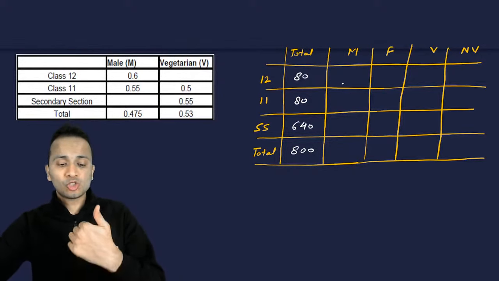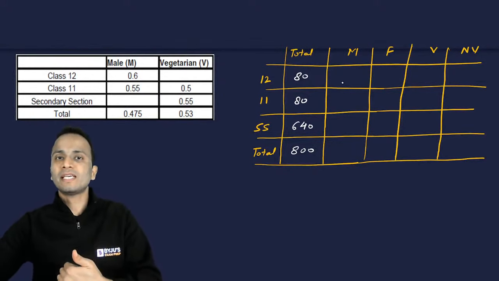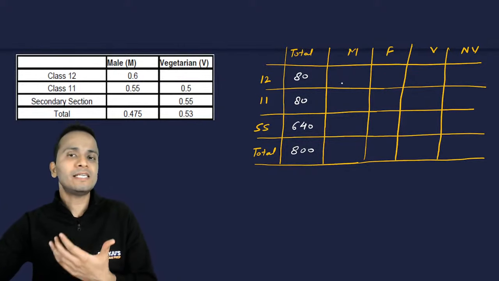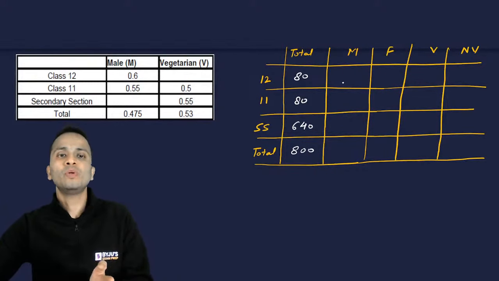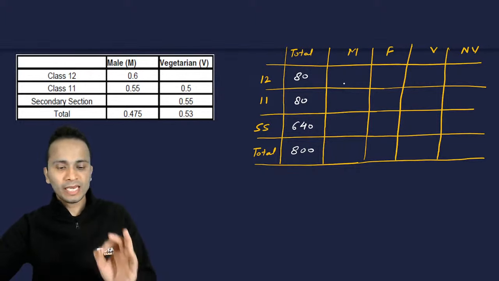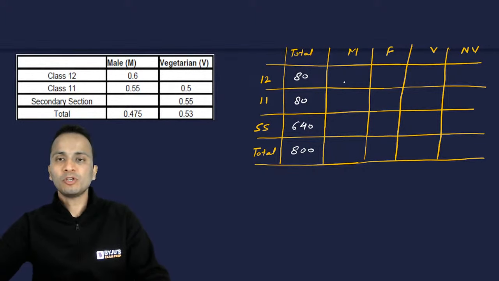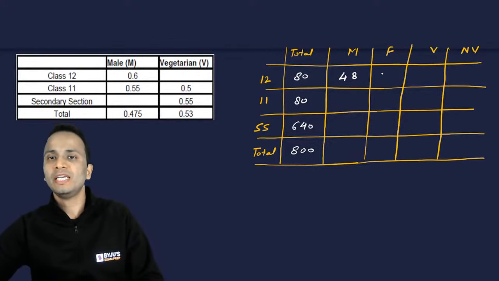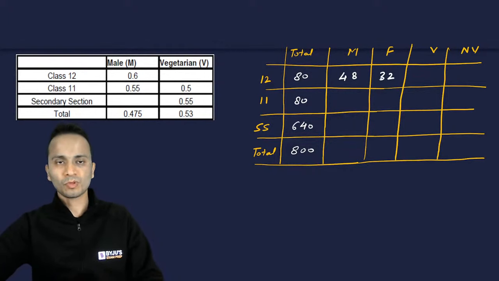So in class 12, 0.6 proportion, or I can say 60% of the students are males. In class 12, 60% of the students are males. So 60% of 80, that will be 48. So if 48 males are there, what will be the number of females? 80 minus 48, that is 32. All right. Am I clear?